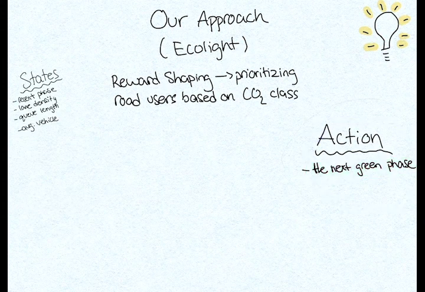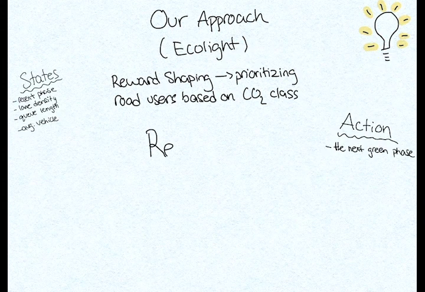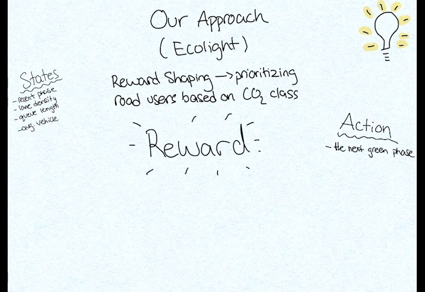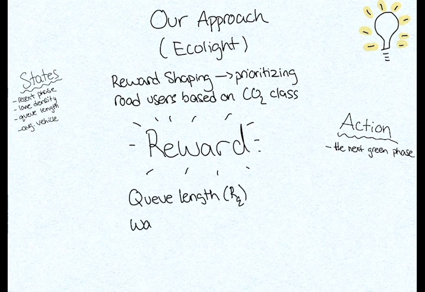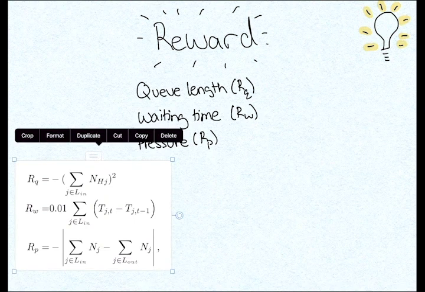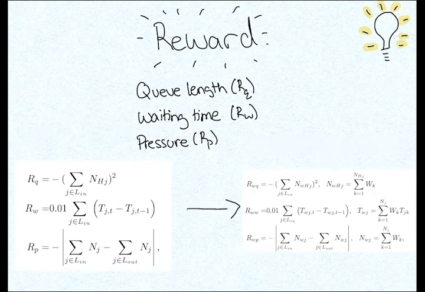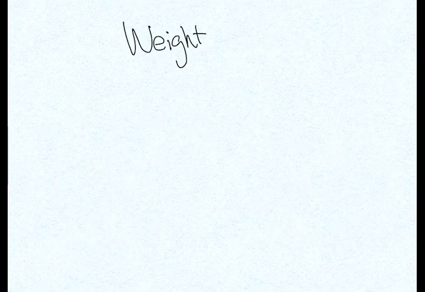So what are the rewards? Rewards in Ecolight include 3 different approaches. The first is queue length, denoted as RQ, waiting time, denoted as RW, and pressure, denoted as RP. Here we can see the different notation and formula of these approaches.